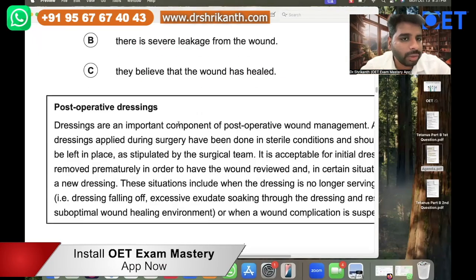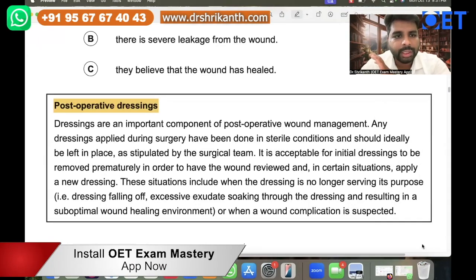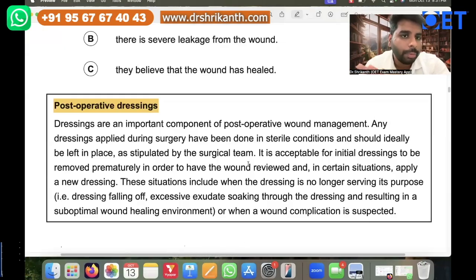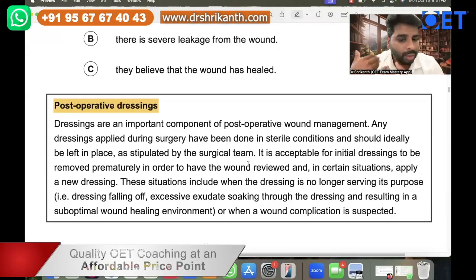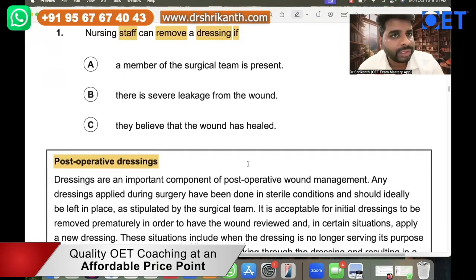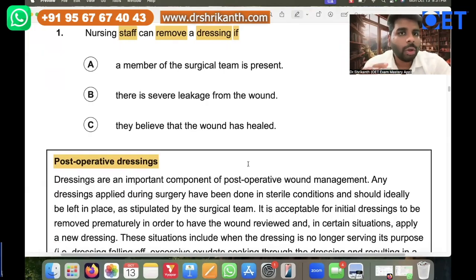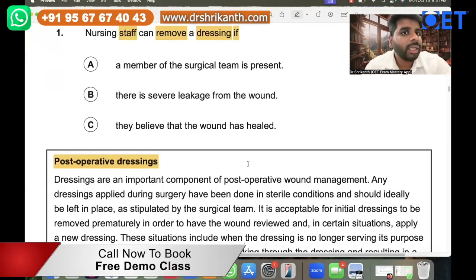So this is a policy over here, right? According to the hospital policy, the hospital is giving certain instructions regarding post-operative dressing. That is, patients who have completed an operation will have post-operative surgical dressings, and in which situation nurses are allowed to remove a dressing. They are not allowed to do it anytime, anywhere, only under certain situations, right? So this is a policy or a procedure type question.